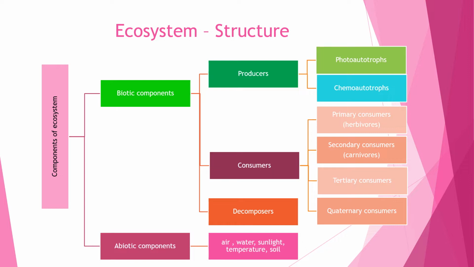Consumers are of four types, primary consumers or herbivores, secondary consumers or carnivores, then comes tertiary consumers and quaternary consumers. Abiotic components are the non-living components and they are air, water, sunlight, temperature, soil, etc.